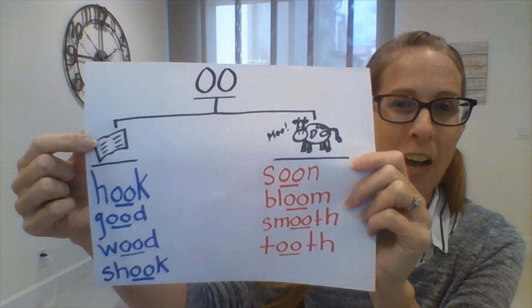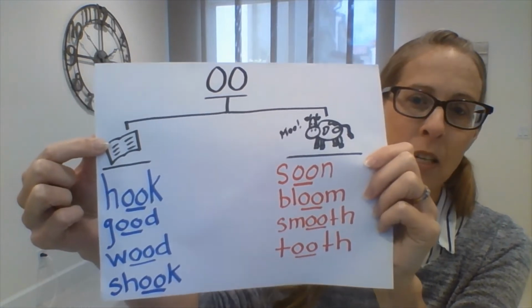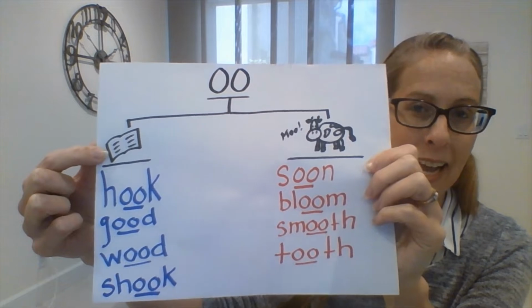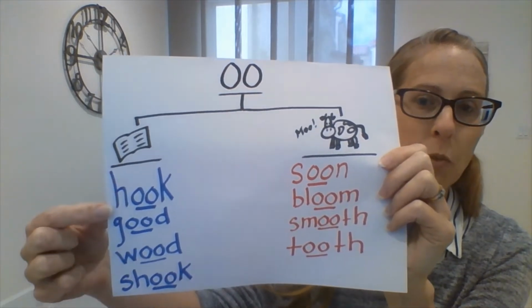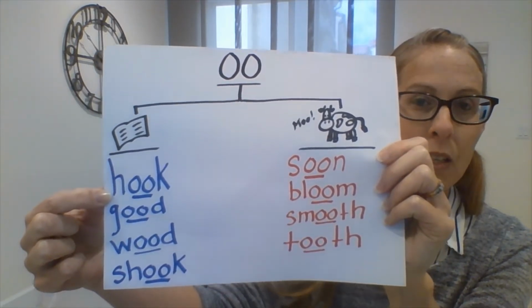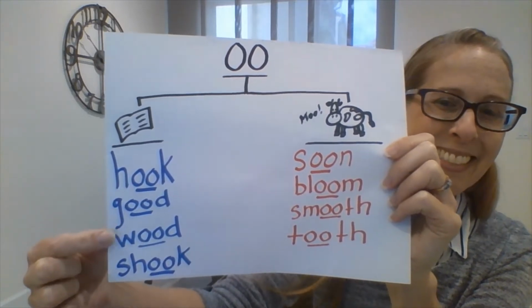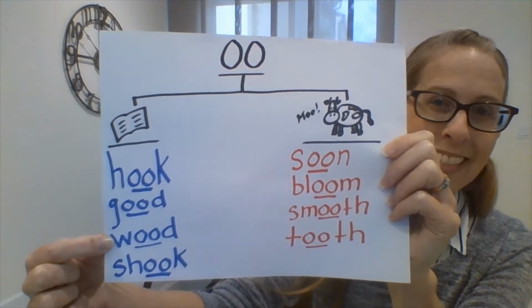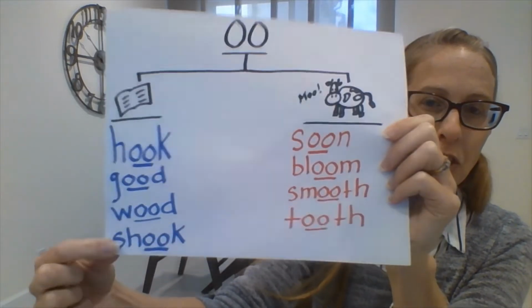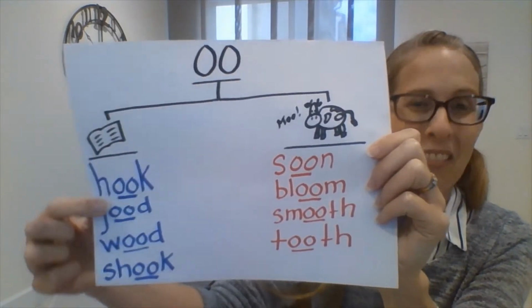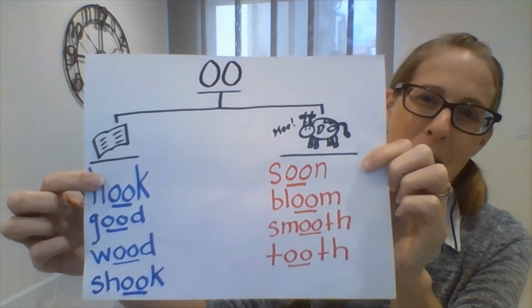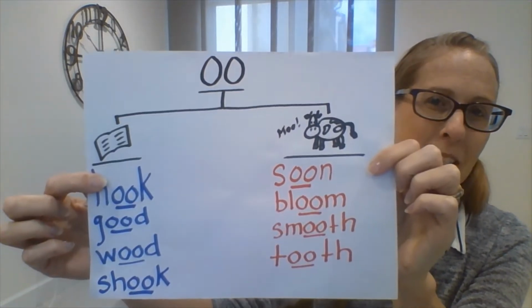Over here we have words spelled with the OO that sound like the OO in book. So let's read these words. What does that say? Hook, good, wood, and shook. Very good, boys and girls. So I hope that you've mastered these words and that you know how to read them quickly.